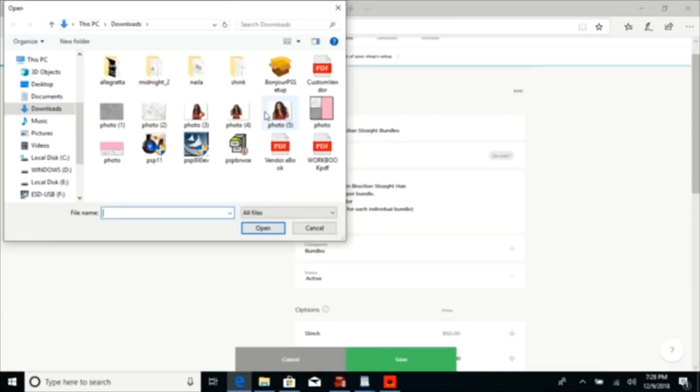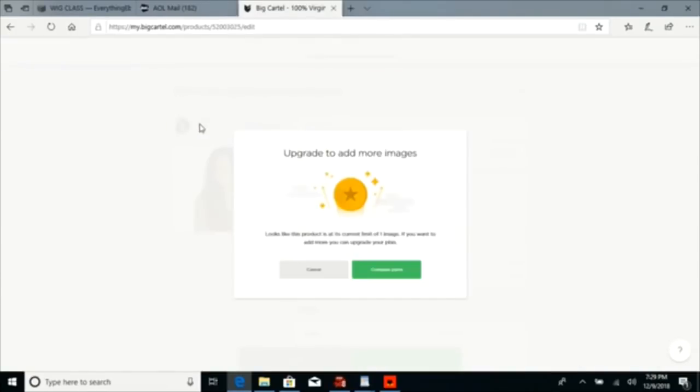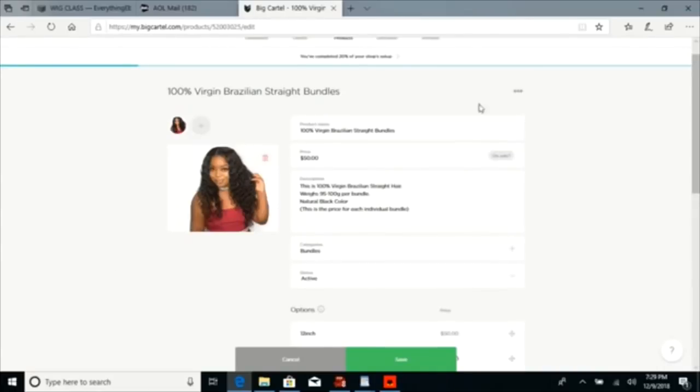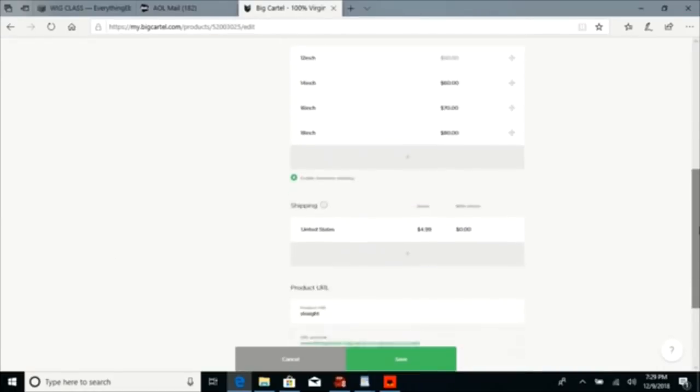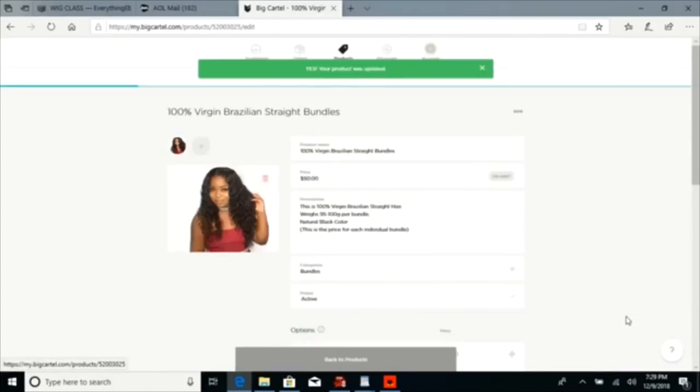I don't have a picture saved of some hair, so I'm just going to upload one of my pictures for an example. Now, you cannot add any more pictures because with the free option, you can only add one picture. If you want to add more, you will have to upgrade. But pretty much you hit save at the end, and voila, you have added your first product to sell.